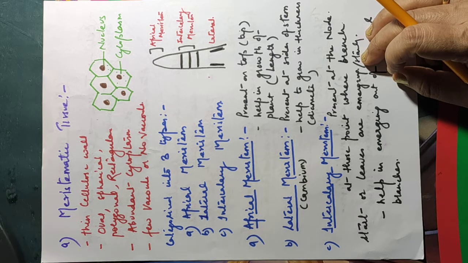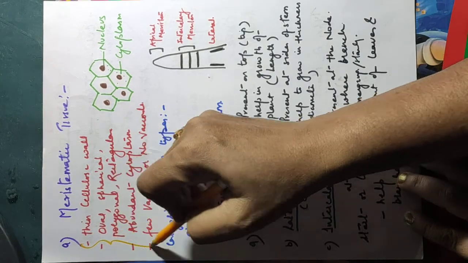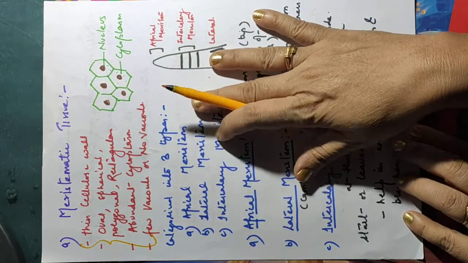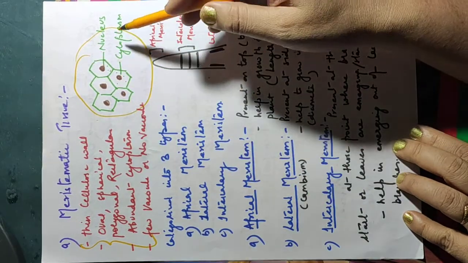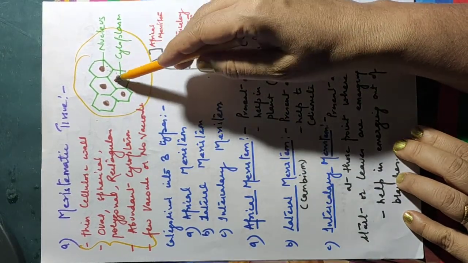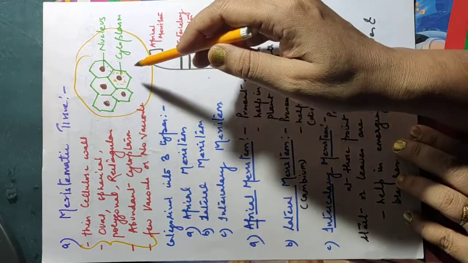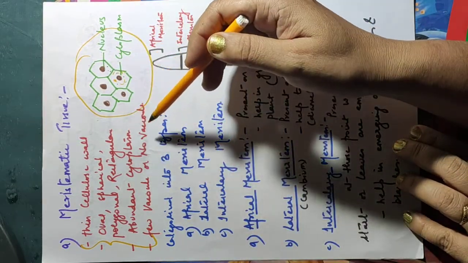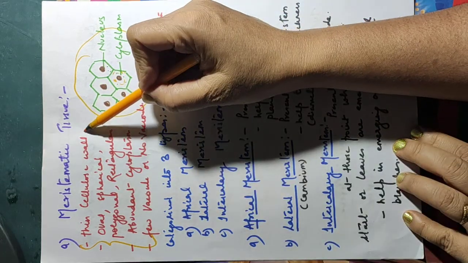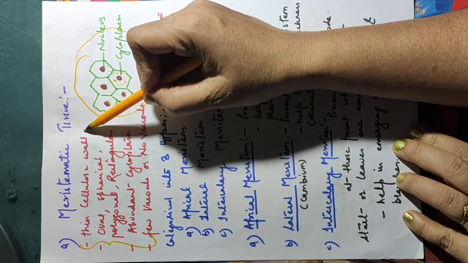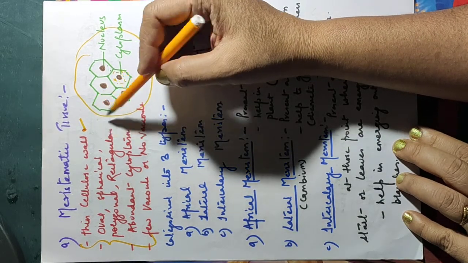Now come to the characteristics of meristematic tissues. What are the characteristics of the meristematic tissue? See, this is a diagram of the meristematic tissue. In the center, the nucleus is present and the cytoplasm is present around it in each specific cell. So, the characteristics of meristematic tissues are: they have a thin cellulose cell wall. Cell walls are made up of cellulose.